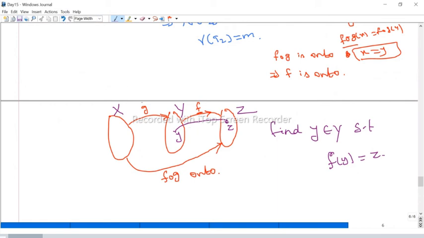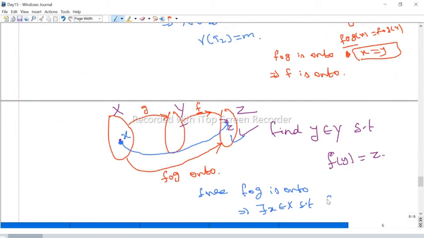Keep in mind, now what we know: this function F composition G is onto. Therefore, if we take any element here, we can find an element here. Maybe we call that element X. Since F composition G is onto, if we give any element here, we can find the element X such that this X maps to this Z. That is, since F composition G is onto, there exists an x in X such that F composition G of x is z.